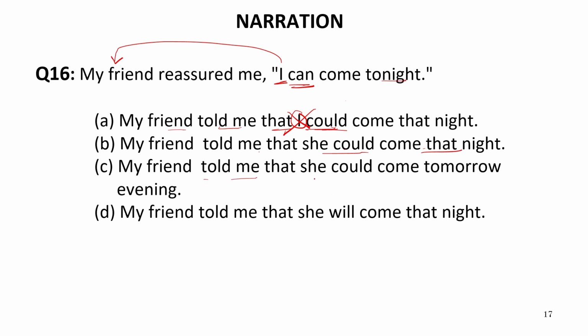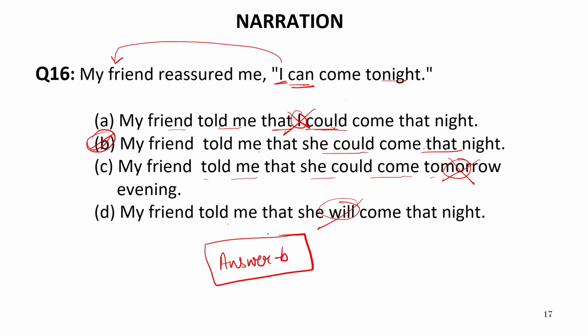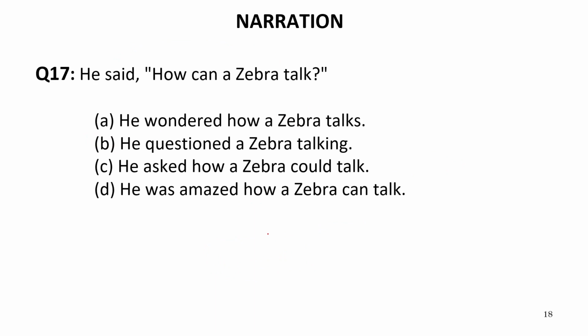My friend told me that she could come tomorrow evening. This is incorrect. And my friend told me that she will. Will is incorrect. So the correct answer will be B. B is absolutely the correct answer. So our answer is B. The rest of the options are incorrect. Now let us move to the next one.